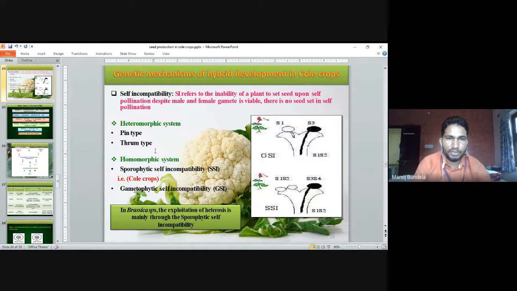For self-incompatibility, we can use the heteromorphic system, where pin or thrum type flowers are present. The homomorphic system means sporophytic self-incompatibility and gametophytic self-incompatibility are present. In Brassica species, the exploitation of heterosis is mainly through sporophytic self-incompatibility. So if we apply heterosis, we normally use sporophytic self-incompatibility.